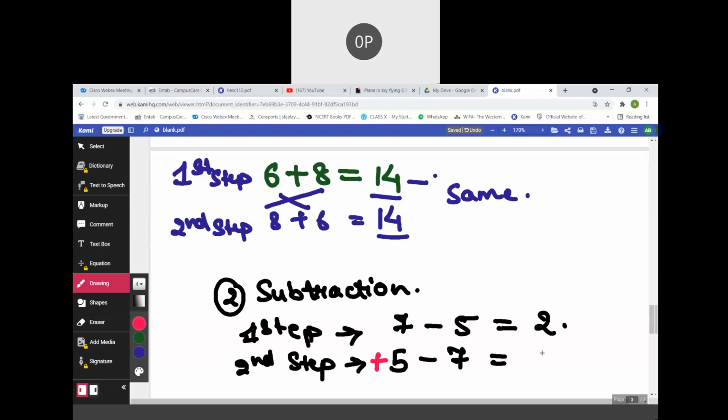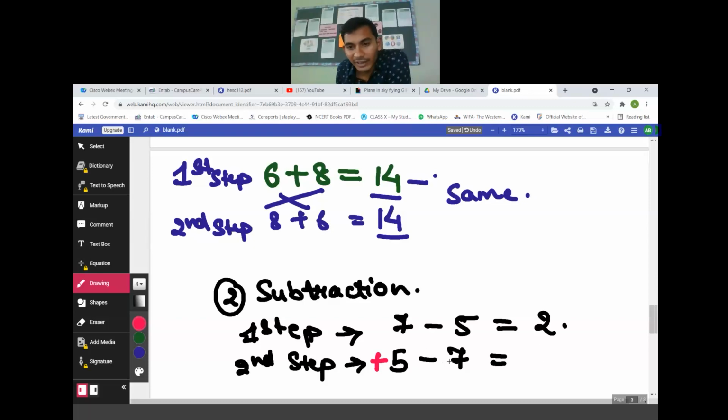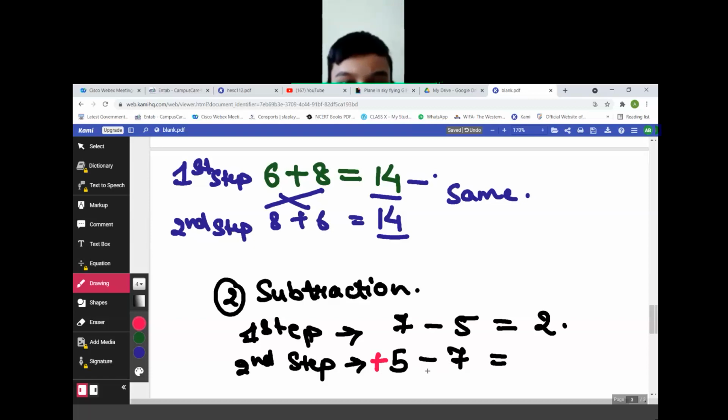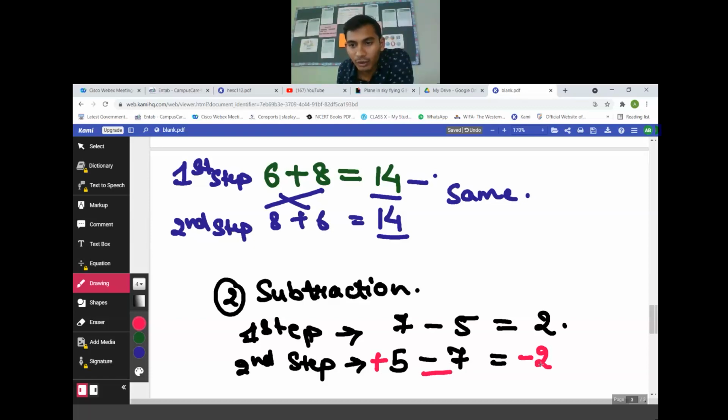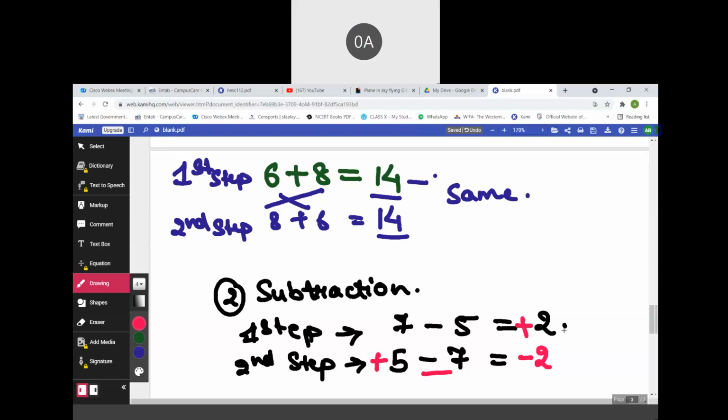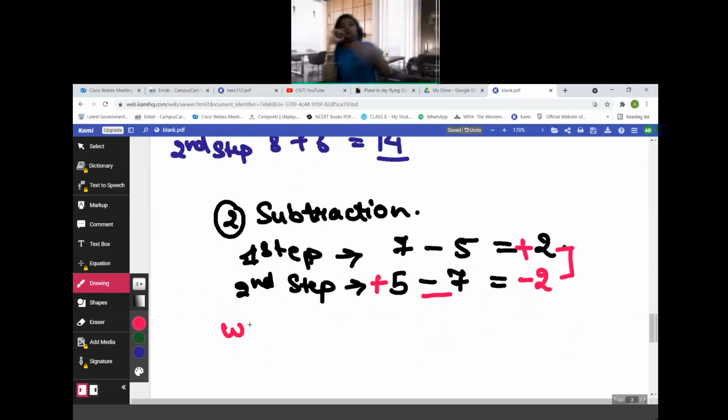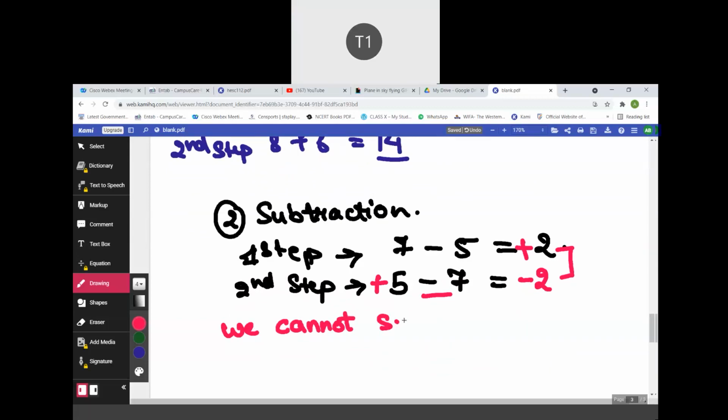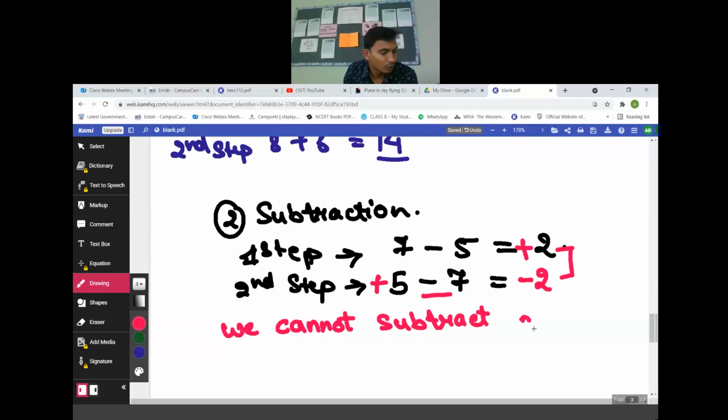Now see, 5 minus 7. Who is greater? 7, so you'll get minus 2. Now this is plus 2 and this is minus 2. Are they both the same or not? No, sir. So we cannot subtract two whole numbers in any order.